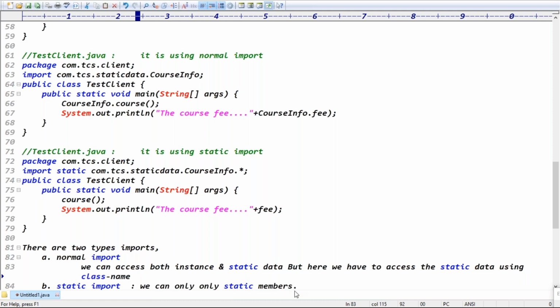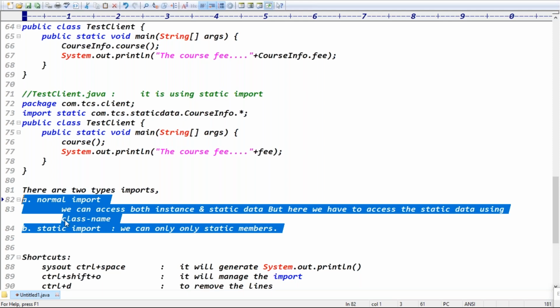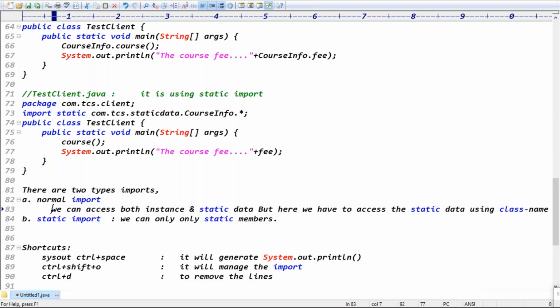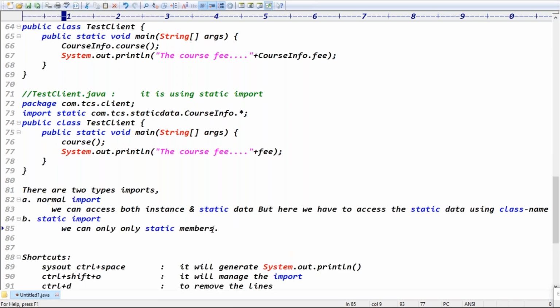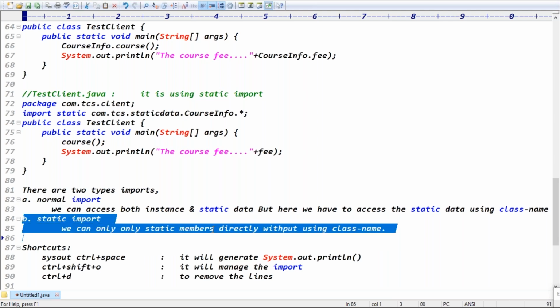Static import we can access only static members directly, without using the class name. That is the difference between static import and normal import, guys. The static import will work only for static data. If any instance members are there, again you have to go for normal import.